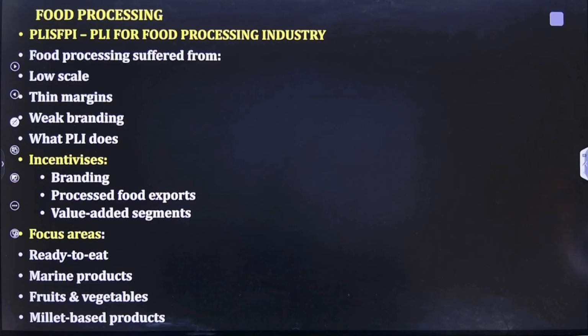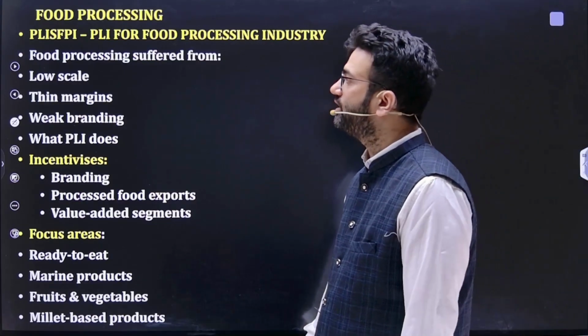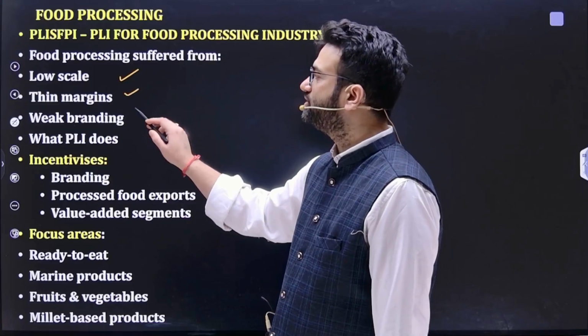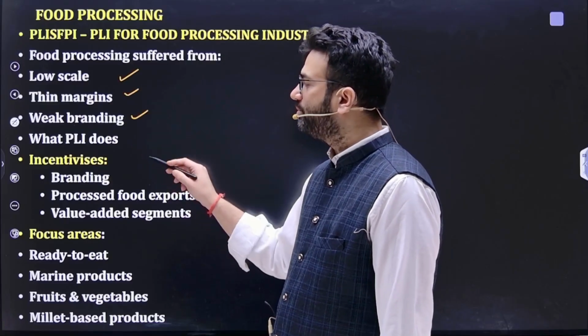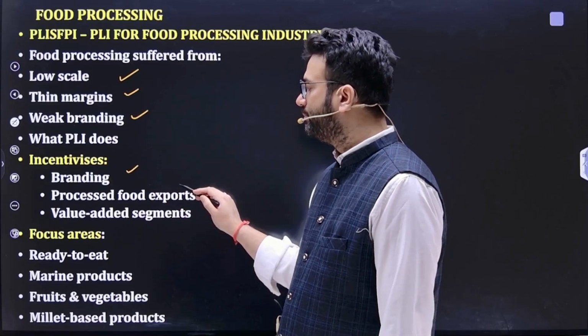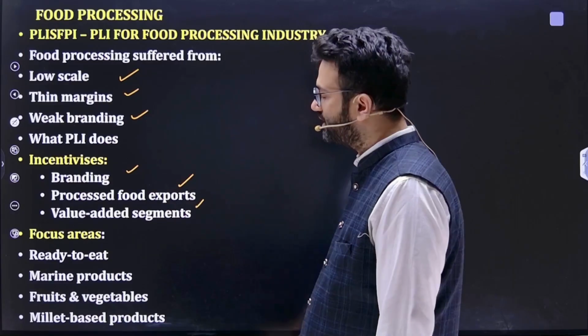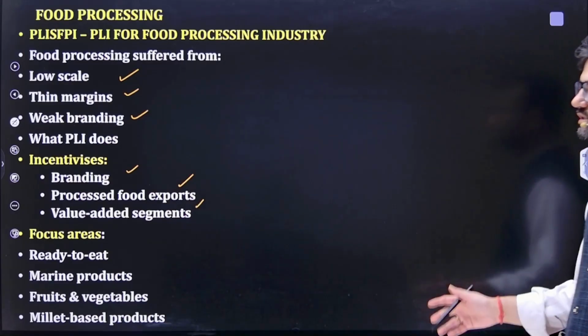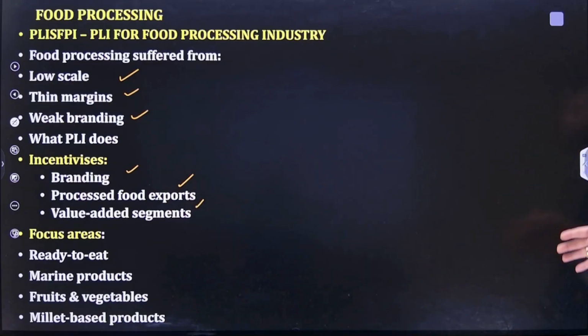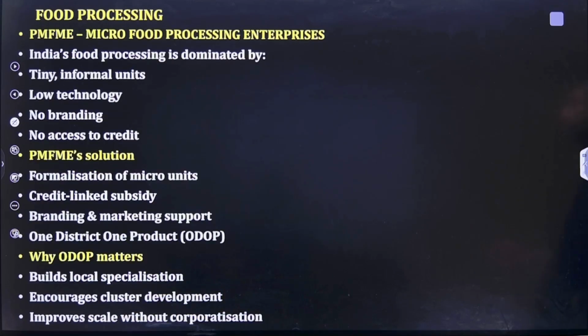Again, the PLI scheme is for the food processing industry as well, because food processing industries suffer a lot from low scale, thin margin, weak branding. So PLI promotes incentives through better branding, processed food export, and value added segment through incremental sale, focusing on ready to eat, marine products, fruits and vegetables, and millet based products, and that is Shri Anna. Then